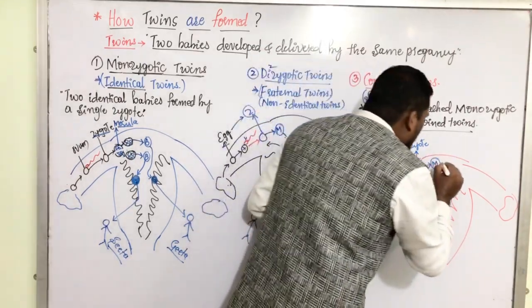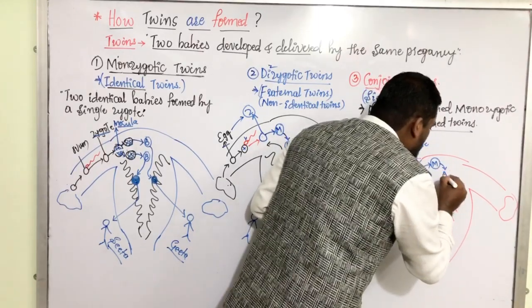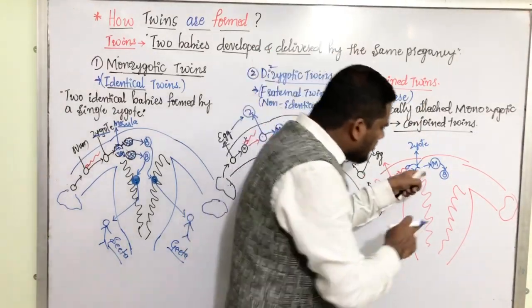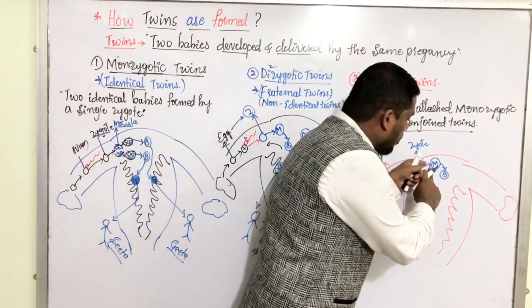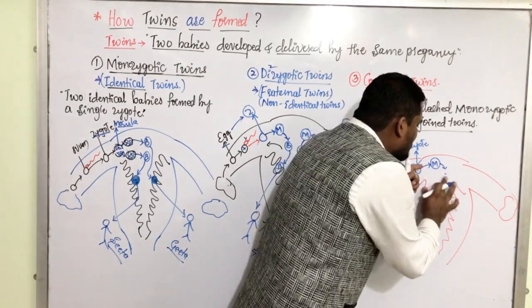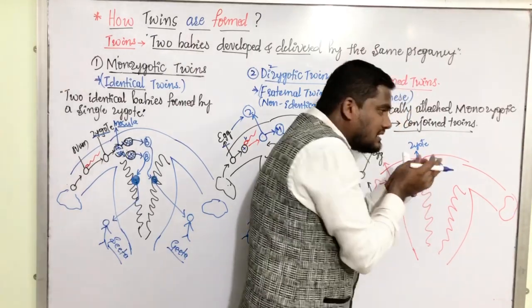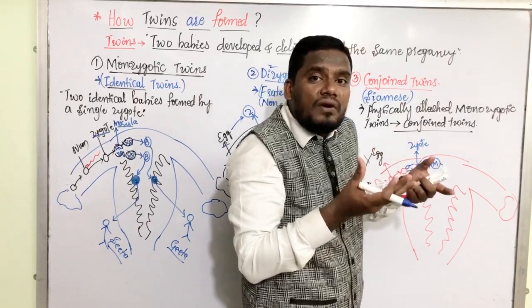Now from morula, blastula develops. Before this journey from morula to blastula, this entire morula structure tries to split. It tries to break into two different parts.